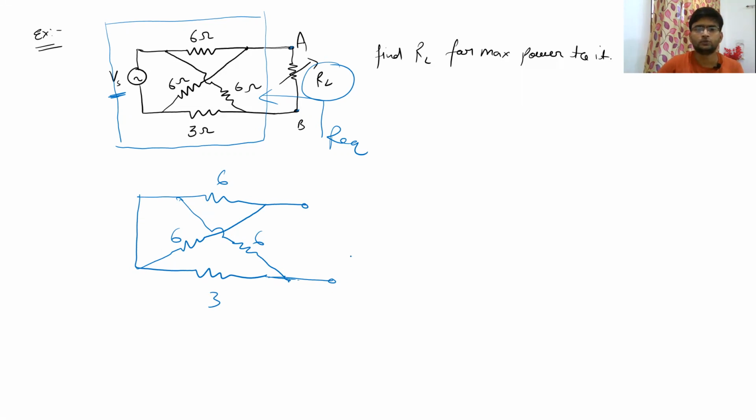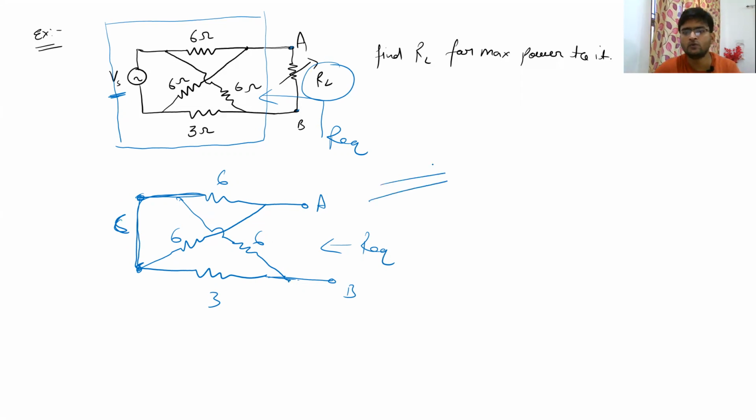Okay. So this is your A terminal, this is your B terminal, and you have to calculate R equivalent from this side. As you can see, all these points are the same now, right? So let me call this point C. For simplification, as I have already told you, we have to make all the common points. Let me call it C, this is A, and this is B. And then find the connected elements between these points.